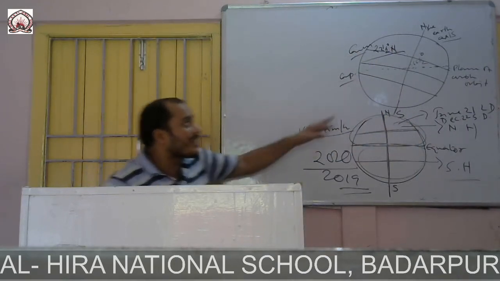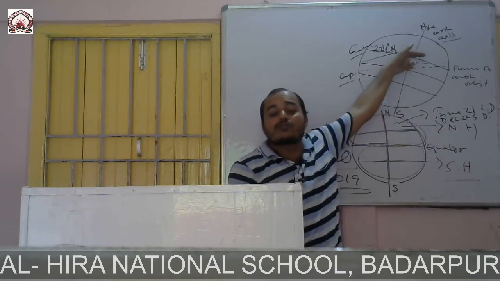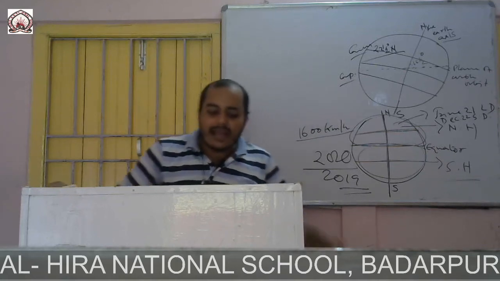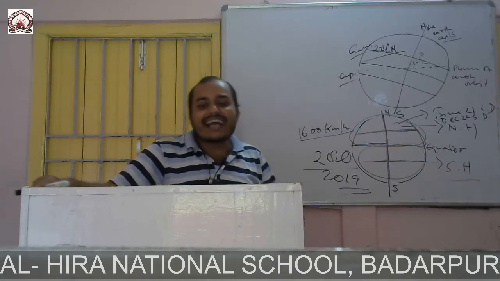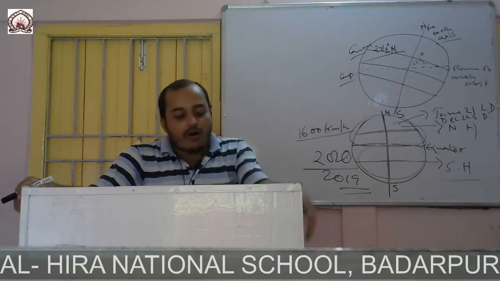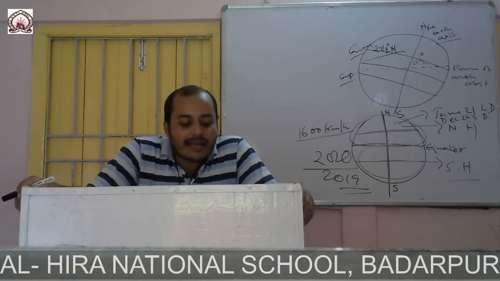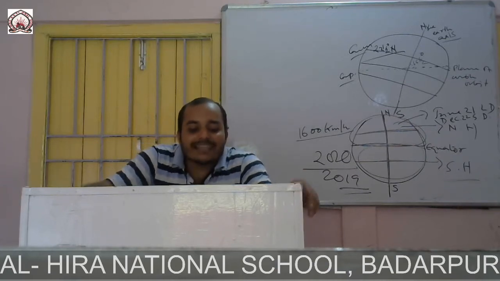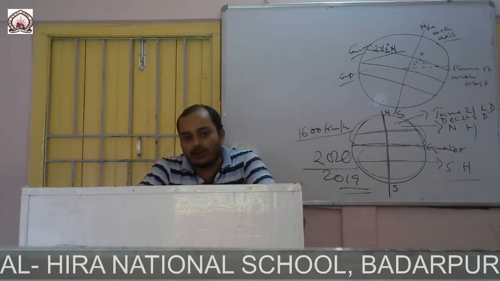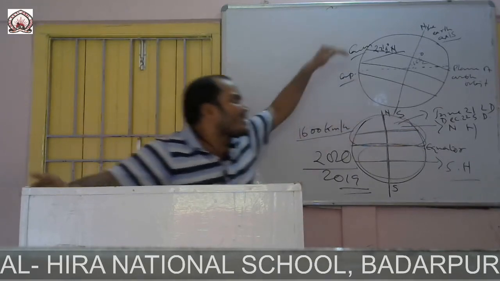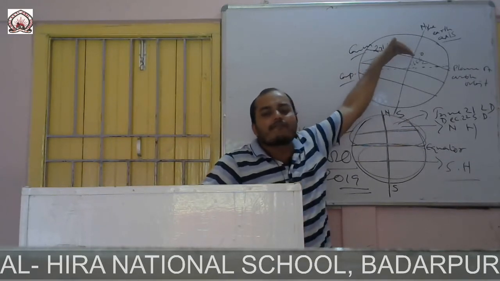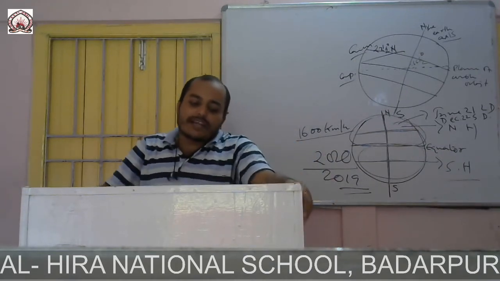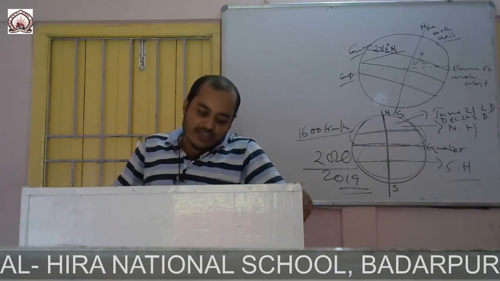When this position is there, the season will be very hot, and the days are very long and hot. So it is summer season in the northern hemisphere, when the sun shines vertically on this Tropic of Cancer. So June 21 is called the summer solstice.